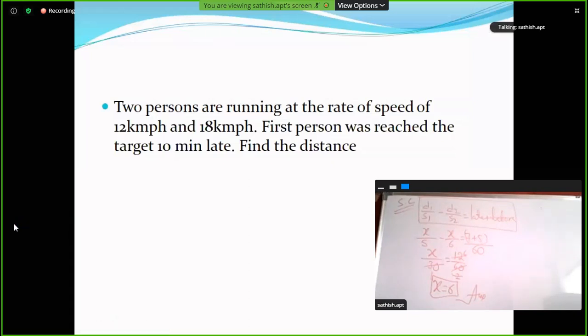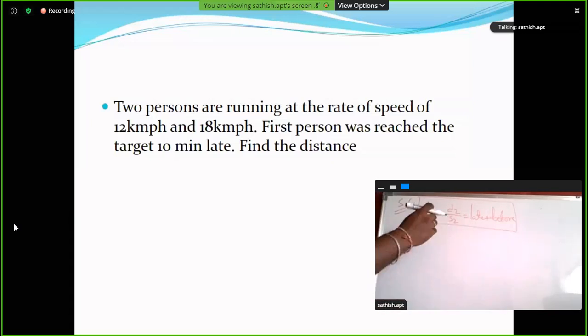Very good, Sri Ram. Very good. 65. So we'll see.